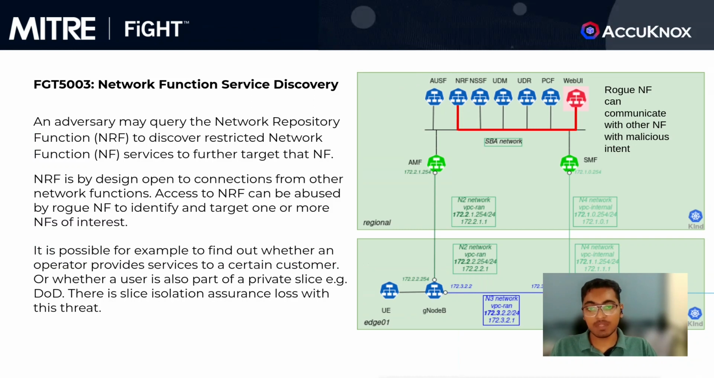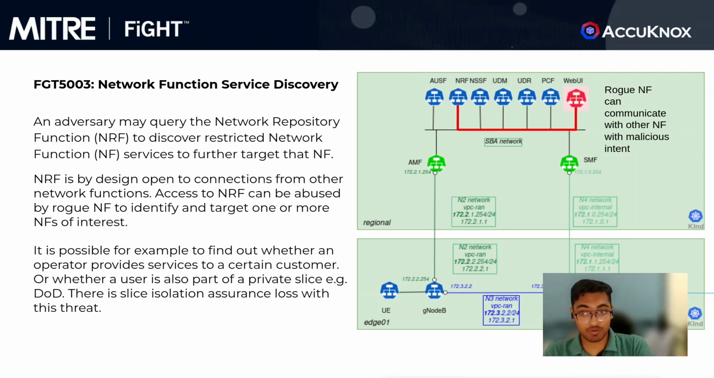For example, MITRE FiGHT talks about a threat called network function service discovery, such that an adversary may query the network repository function to discover restricted network function services to further target that network function. NRF is by design open to connections from other network functions. So if you have your rogue NF, which is the web UI in this case, it can access the NRF and abuse it to identify and target one or more other network functions of interest.